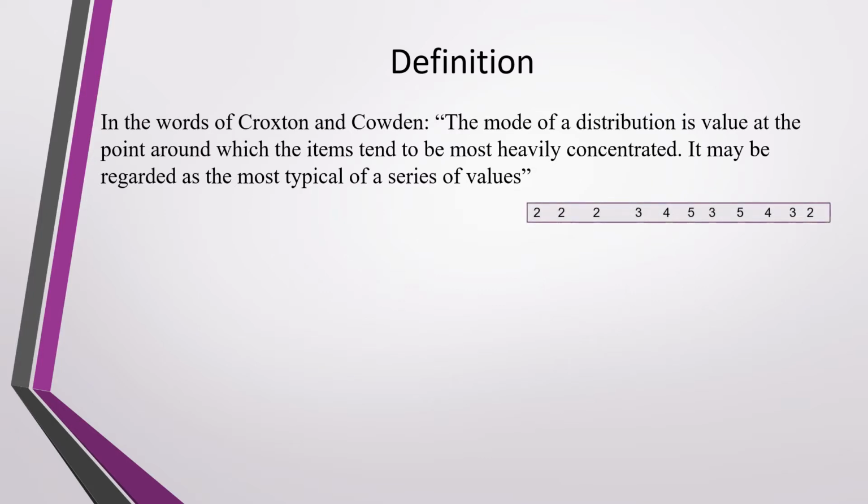For example, the given values are 2, 2, 2, 3, 4, 5, 3, 5, 4, 3, 2.